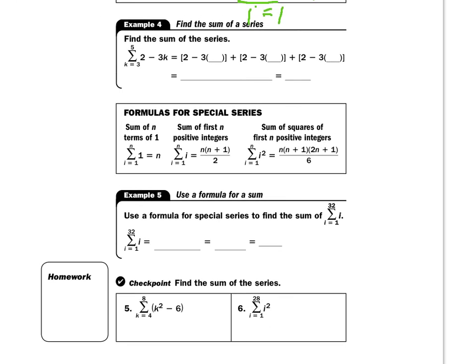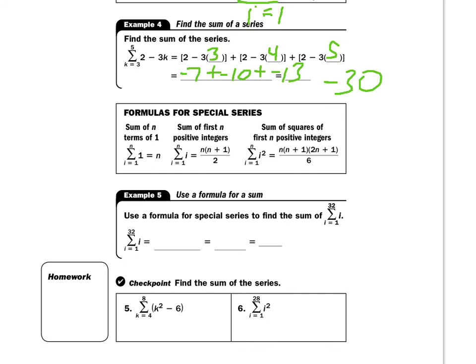Let's take a look at example 4. Now in example 4, they're going to actually find the sum of this series. And it starts at 3 and it goes to 5. So I have to do 2 minus 3k. K is instead of I here. So we're going to do 3, 4, and 5. 2 minus 9 is negative 7, plus 2 minus 12 is negative 10, plus 2 minus 15 is negative 13. And I end up with negative 30 on that one.